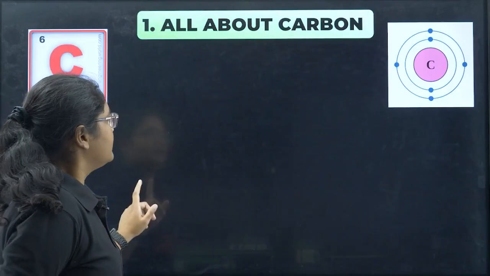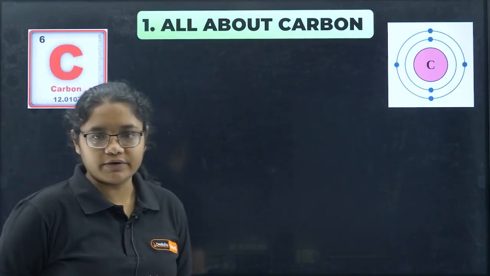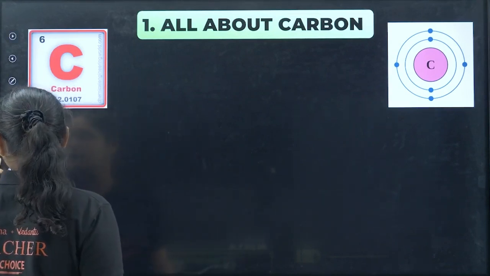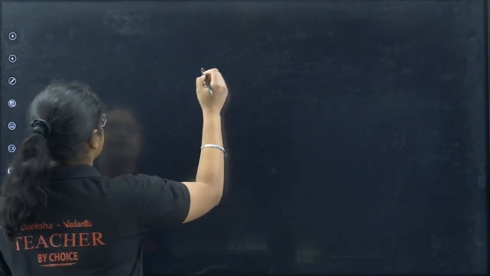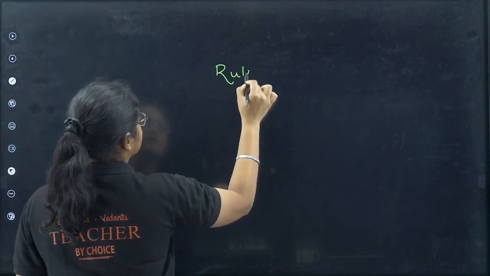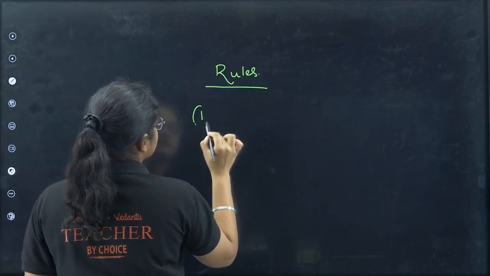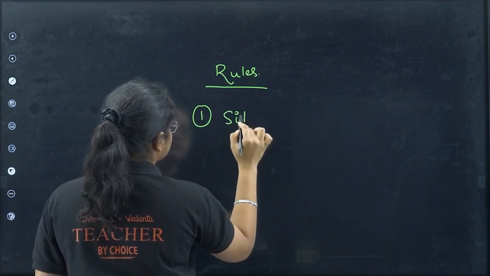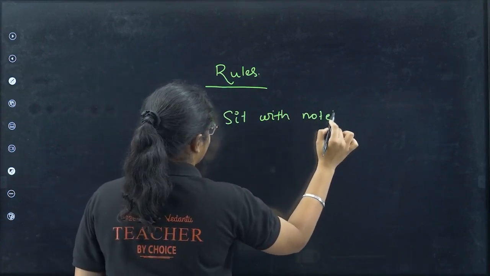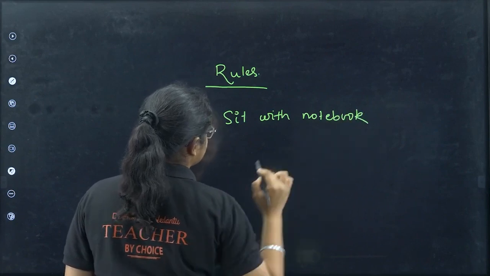Before that, I want to tell you certain things that you should keep ready before starting this class, or rules for this class. First, sit with a notebook. Don't just come and watch the lecture, because I'm going to discuss many important questions and practice questions.